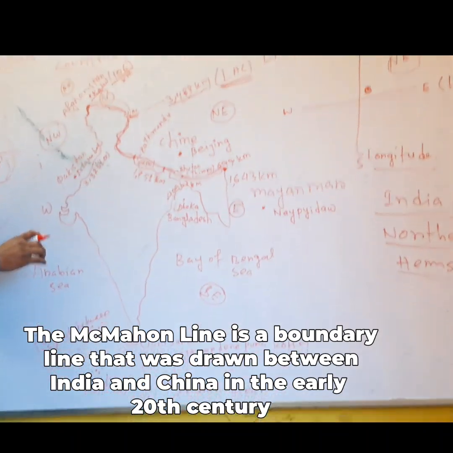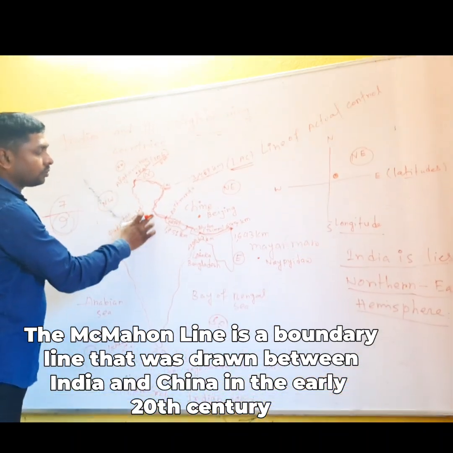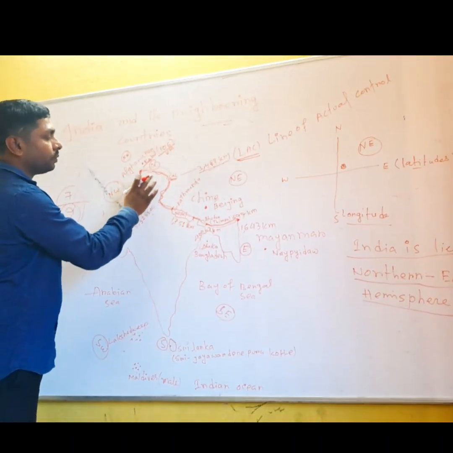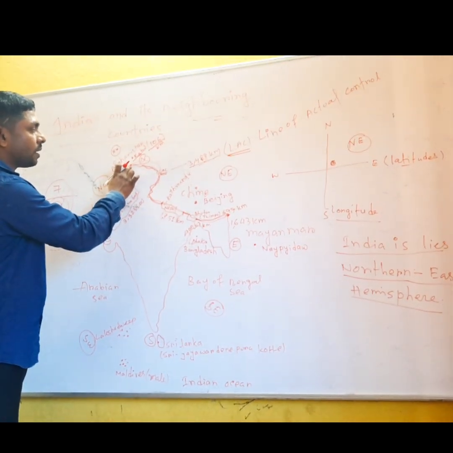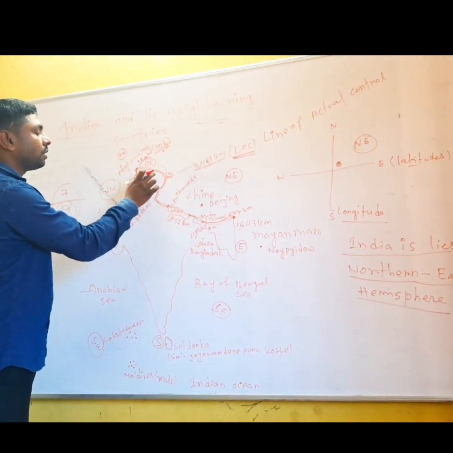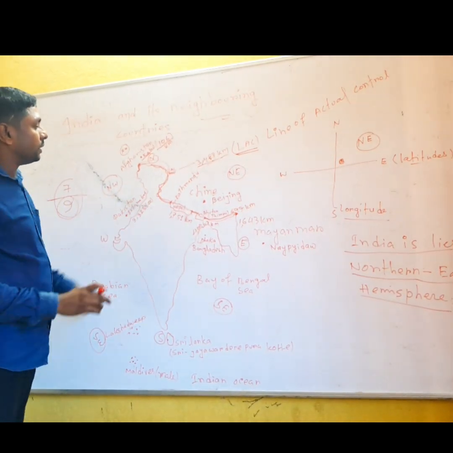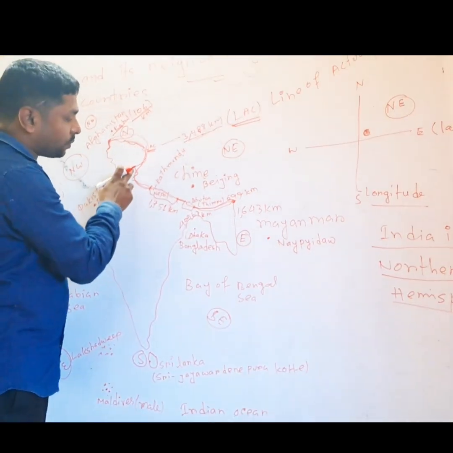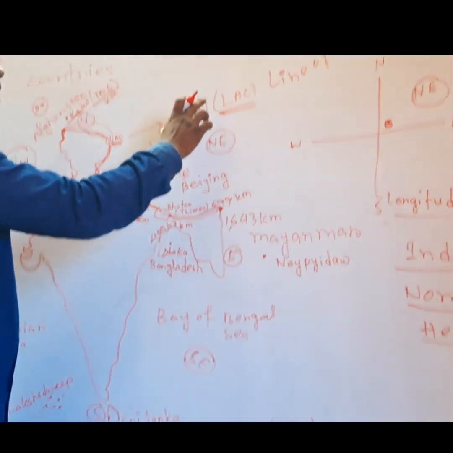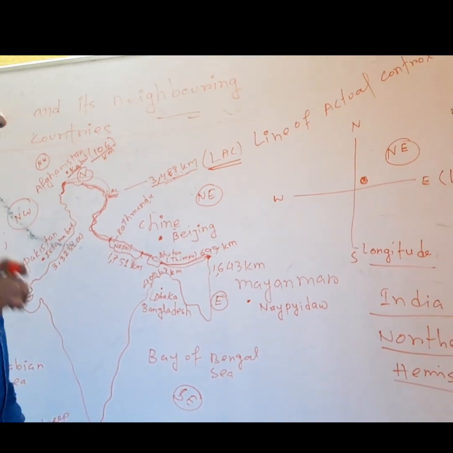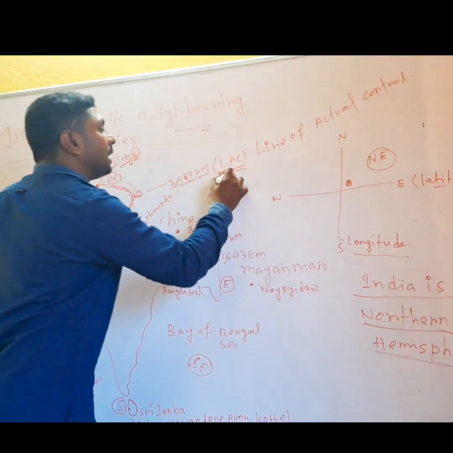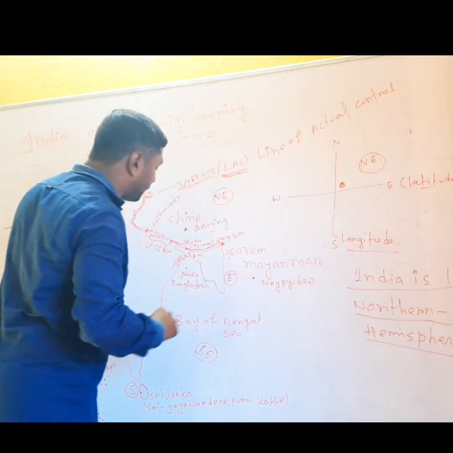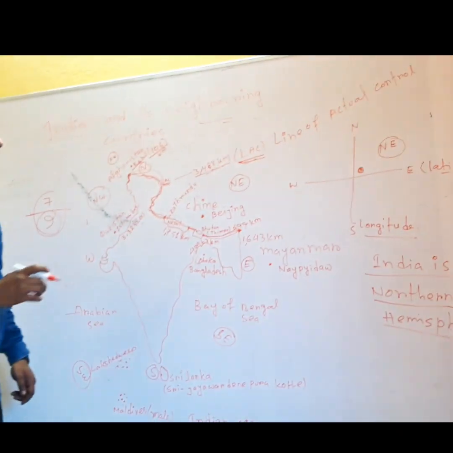Okay. Now come to the next line. To know this boundary name, which boundary is shared between China and India? India shares the border with China. This border has a name. This is called McMahon line, and also it is called LAC. LAC means line of actual control, and its total length is what?